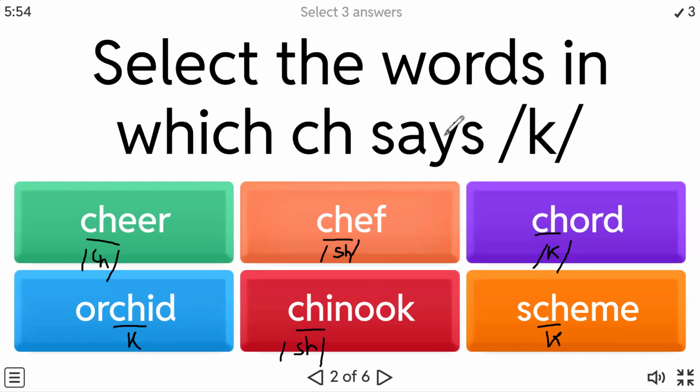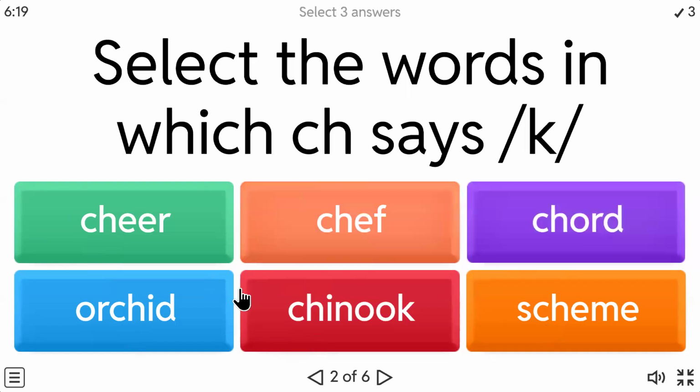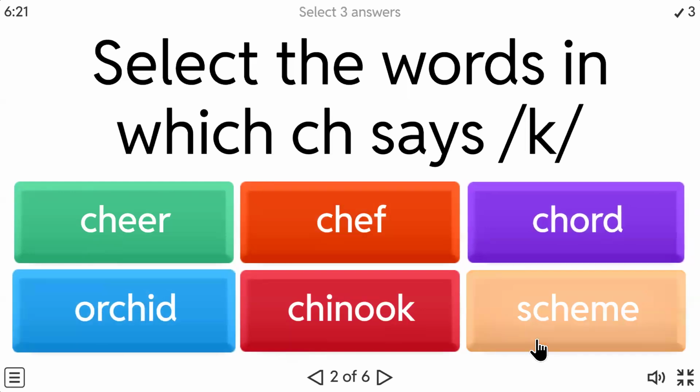The question says, select the words in which CH makes the k sound. So we got our answers. In orchid, CH makes the k sound. In chord, CH makes the k sound. And in scheme, CH makes the k sound. Is it clear? So shall we tick on to them? Yes. So the answers are chord, orchid, and scheme.